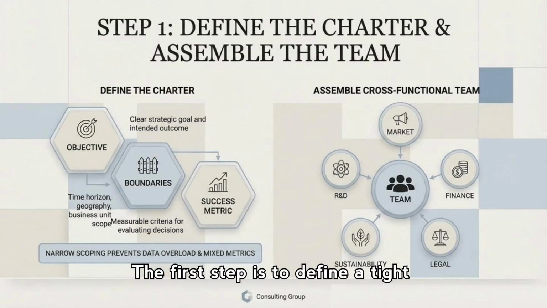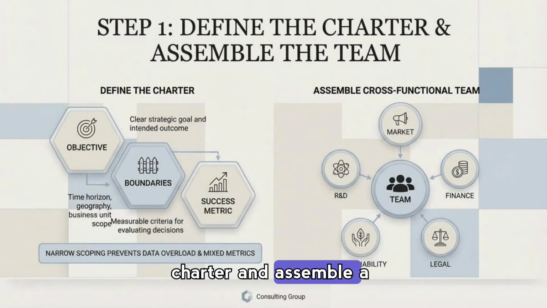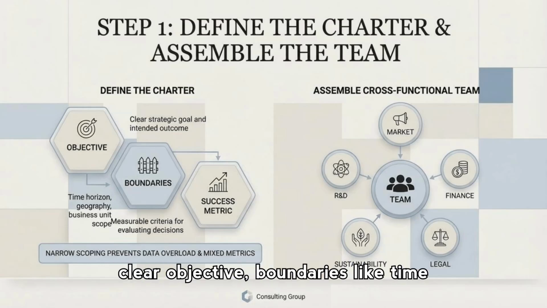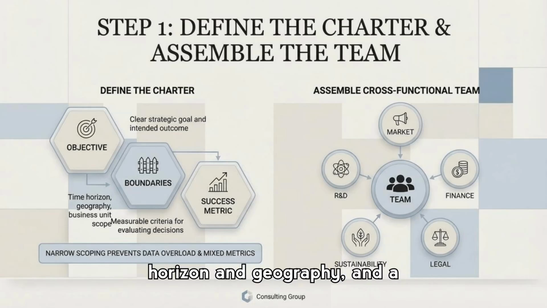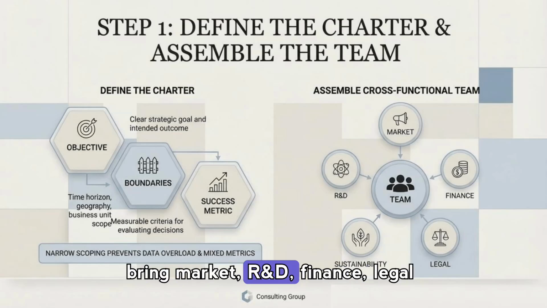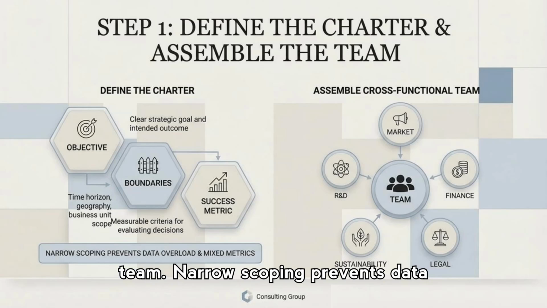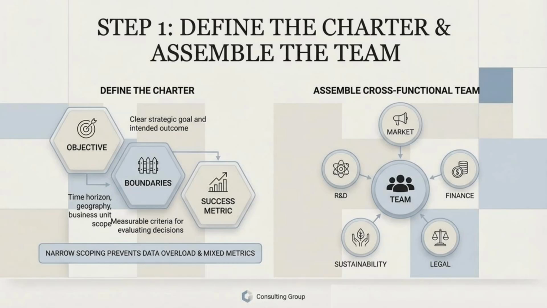The first step is to define a tight charter and assemble a cross-functional team. Start with a clear objective, boundaries like time horizon and geography, and a measurable success metric, then bring market, R&D, finance, legal and sustainability into the core team. Narrow scoping prevents data overload and mixed metrics, making analysis faster and more actionable.